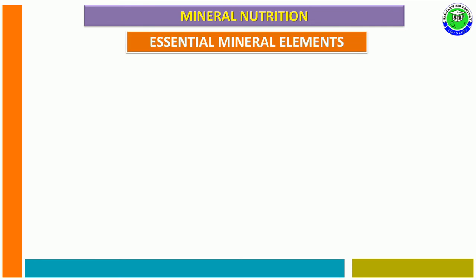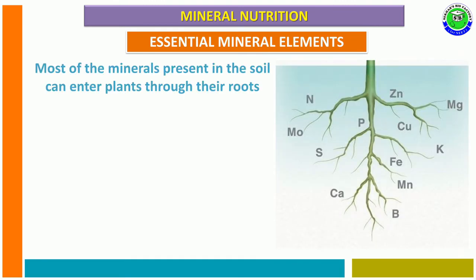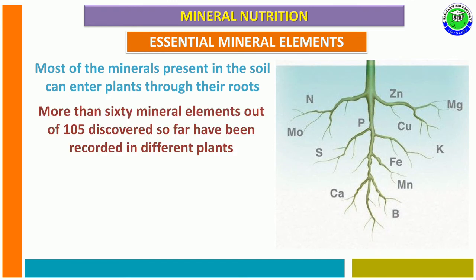The essential mineral elements. With the help of hydroponics and various other methods, it is possible to identify which elements are useful for plant growth and development. Most of the minerals present in soil are absorbed and enter into plants through the root system only.